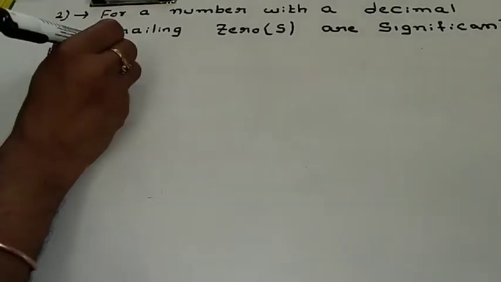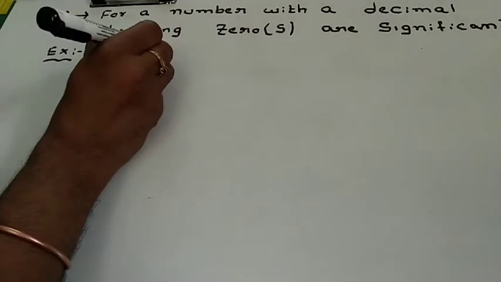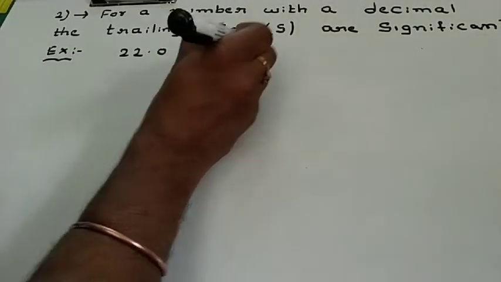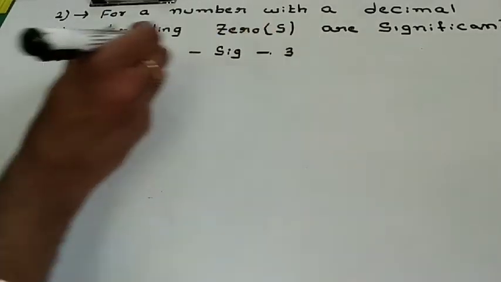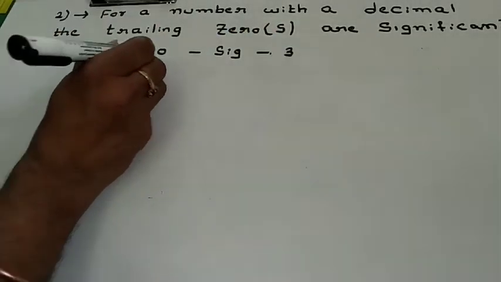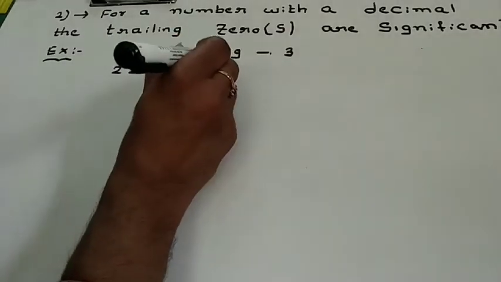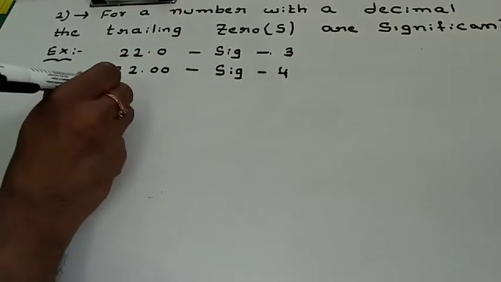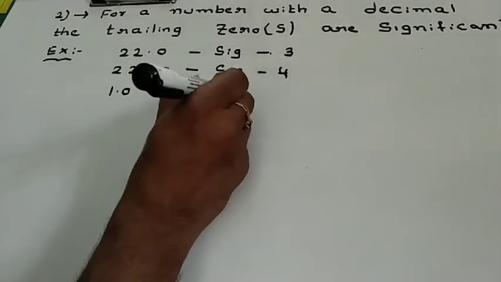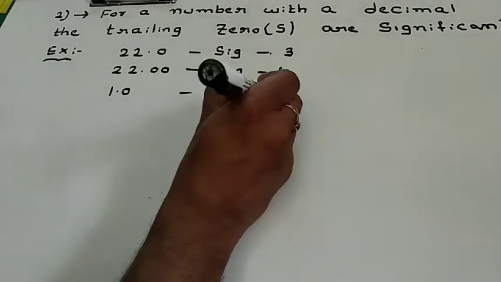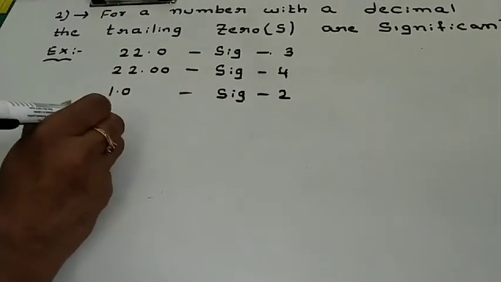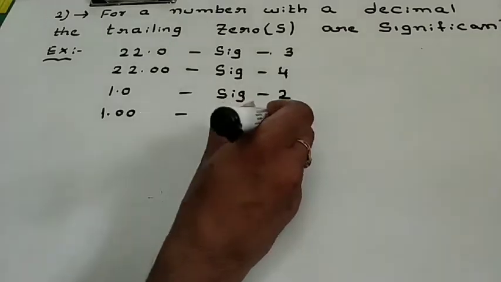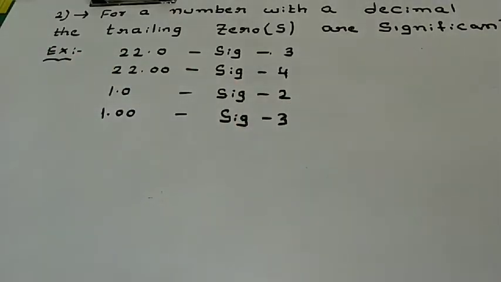Example: 22.0. Now tell me, what is its significance? Its significance is 3. Suppose I took 22.00. What is its significance? Its significance is 4. Now 1.0. The significance is 2. 1.00. The significance is 3. From this, what did we understand?